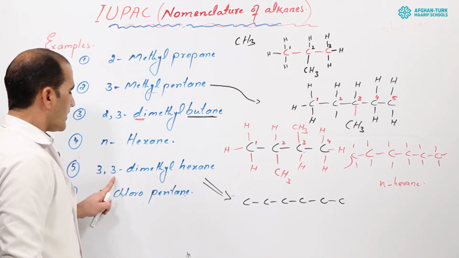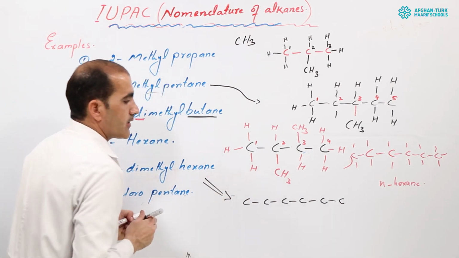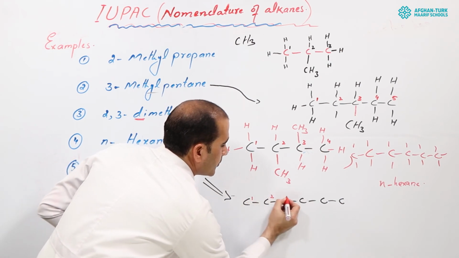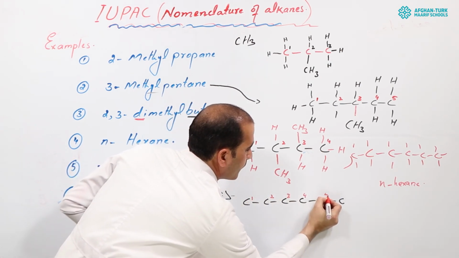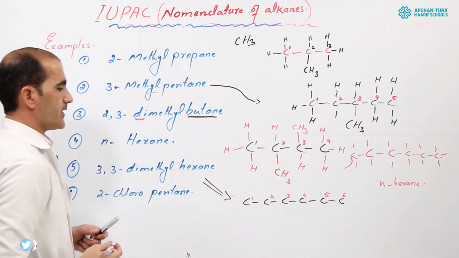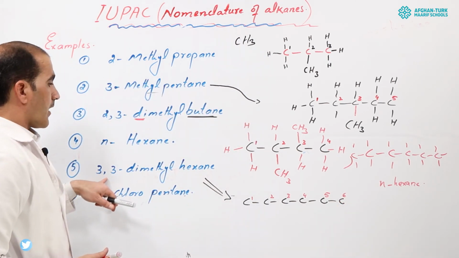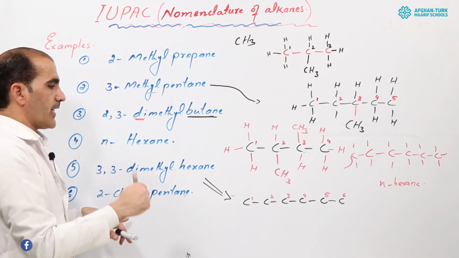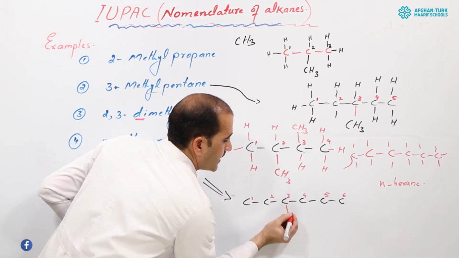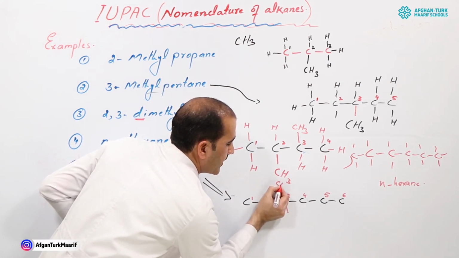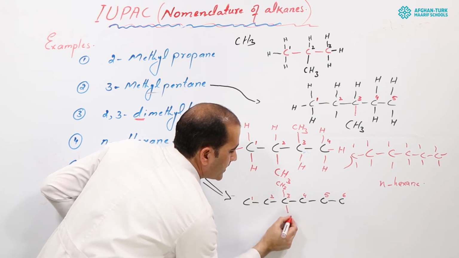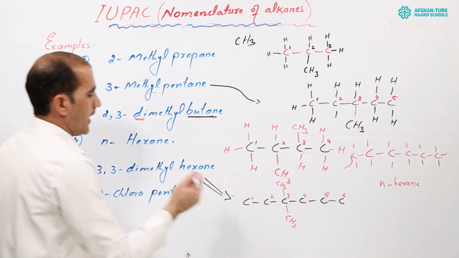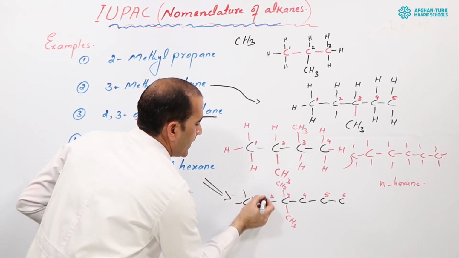Look at here, 3,3-dimethyl. So you can start counting the number of carbon atoms here: 1, 2, 3, 4, 5, 6. How many carbons here? 6 carbons. Okay. On the third carbon, you have a methyl, but on the same carbon you have another methyl group. So here this is the third carbon, and here you should attach 2 methyls, one on the upside and the other on the downside. Okay. So right now you should attach hydrogens to all of them. Very easy.